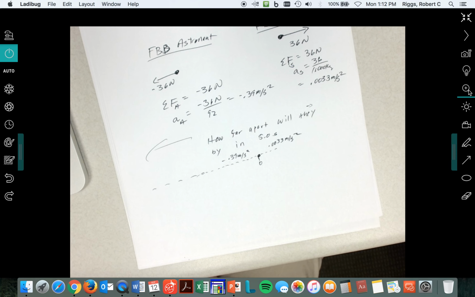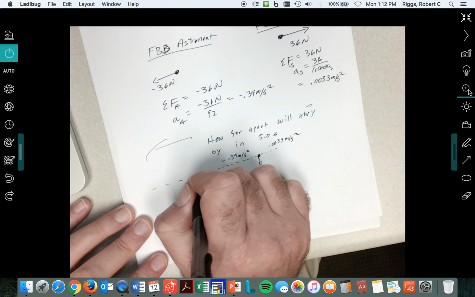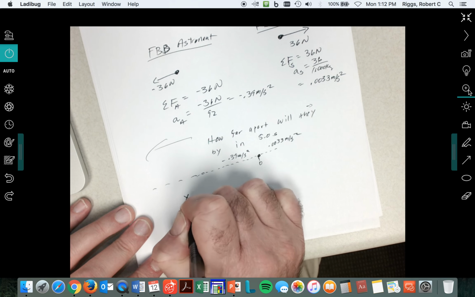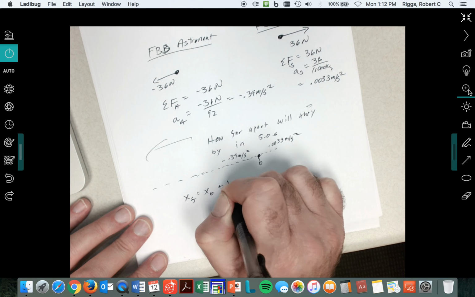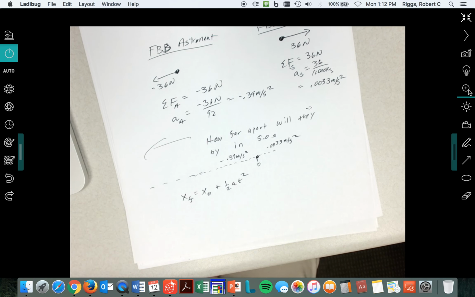Well, the displacement of the astronaut is going to be x final is equal to x initial plus 1/2 the acceleration times t squared, because I gave you the time.